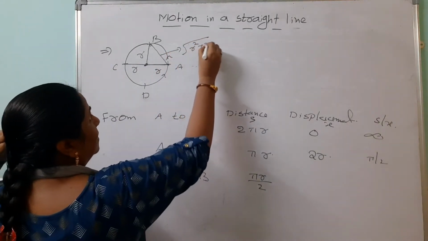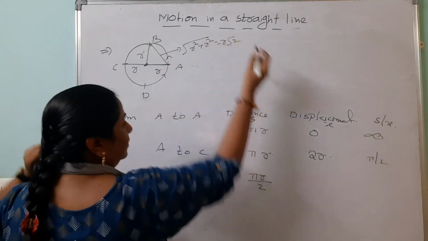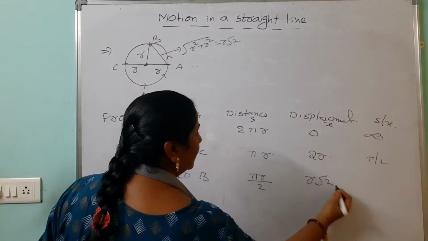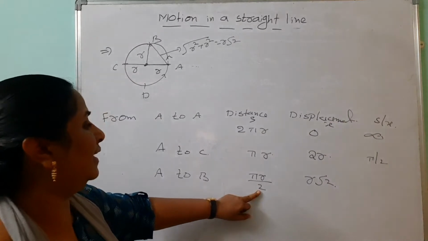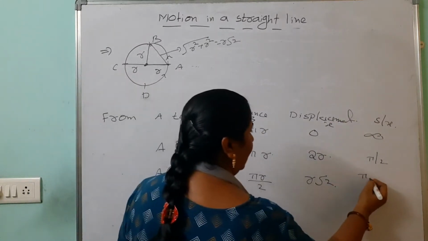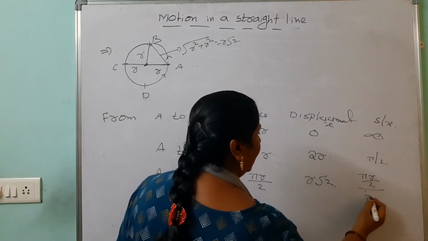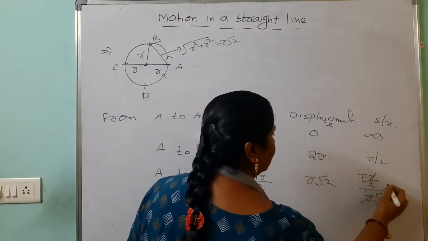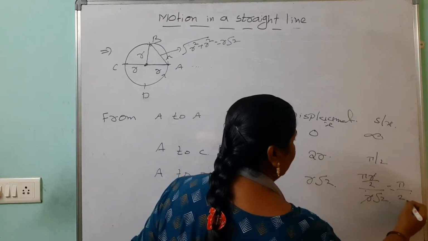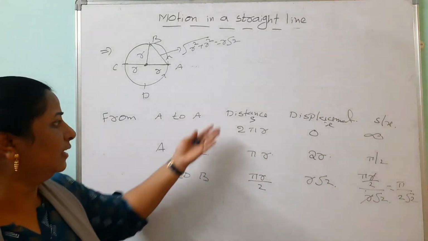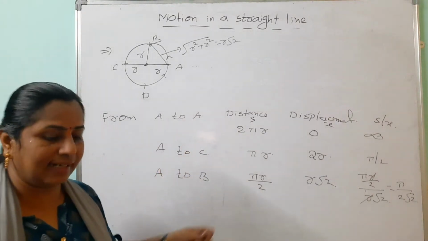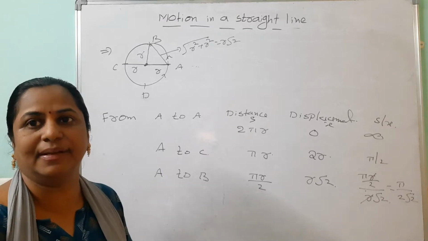Under root r square plus r square, we are getting r root 2. So when we are taking the ratio, what happens? Pi r by 2 divided by r root 2, the r's cancel. Our answer is pi by 2 root 2. So like that, here also you remember that distance is greater than or equal to displacement.